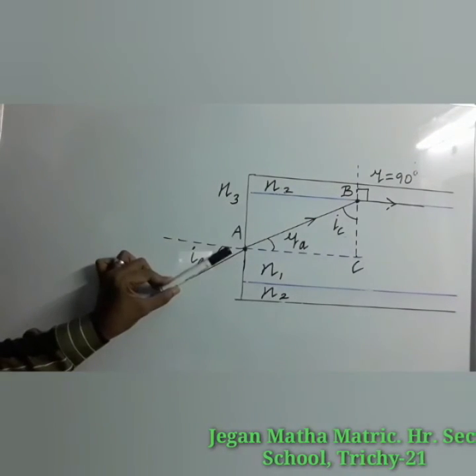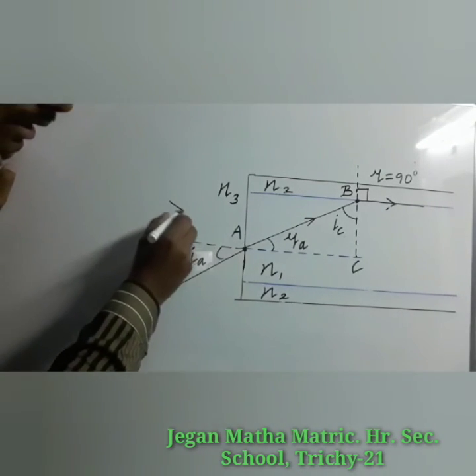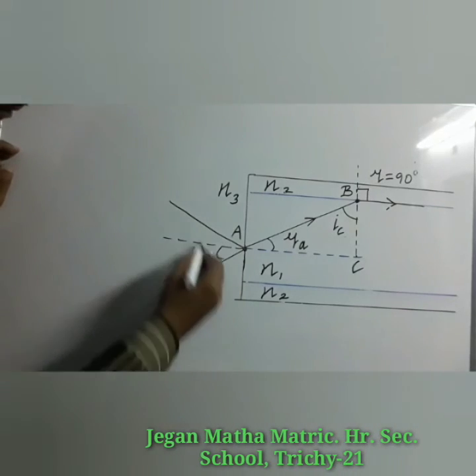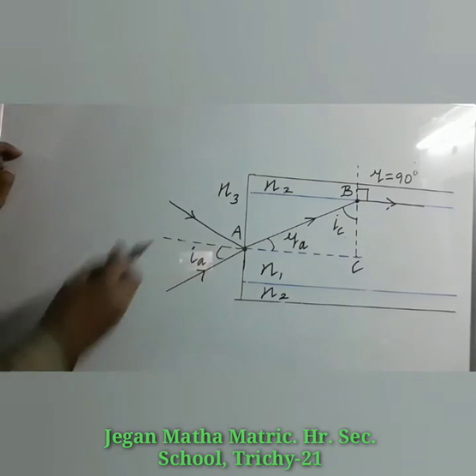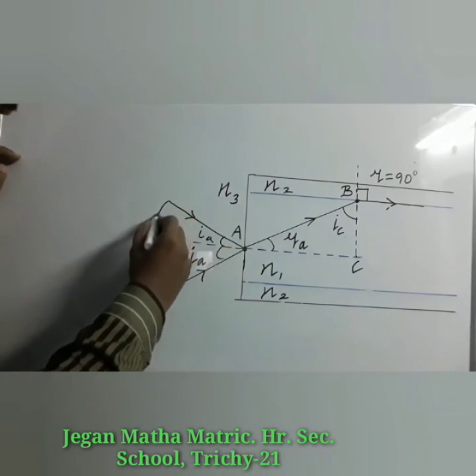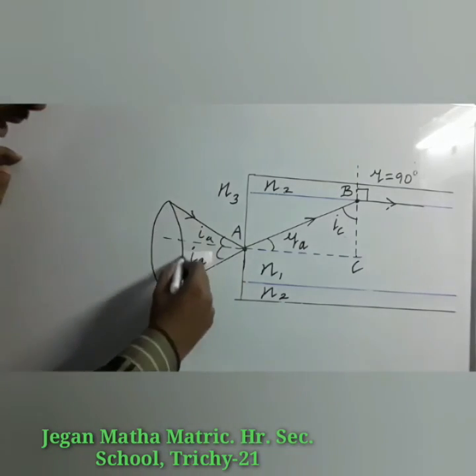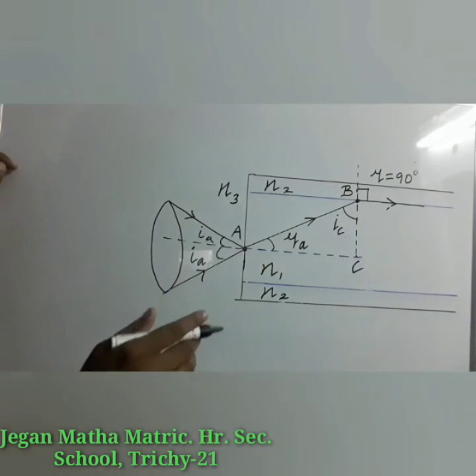That is the acceptance angle IA. Likewise, in this direction also light can enter, so here 0 to IA. Three-dimensionally you can imagine you get the conical shape. That conical shape is known as the acceptance cone.